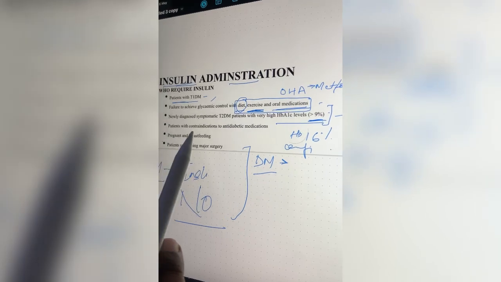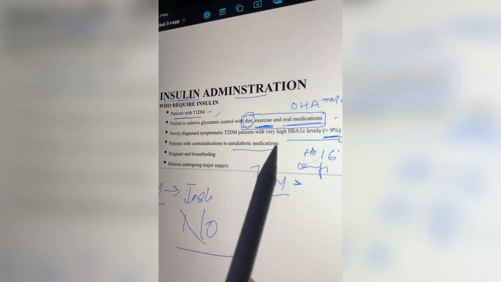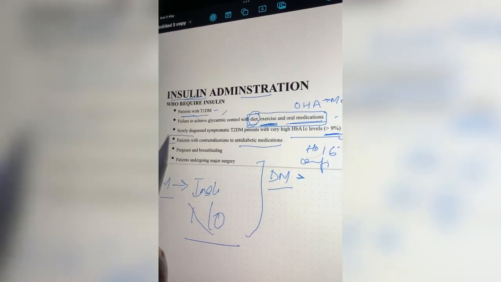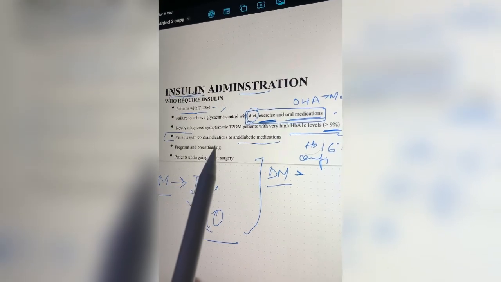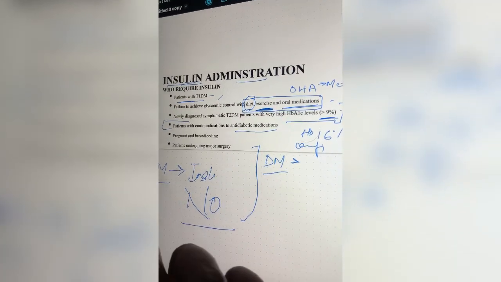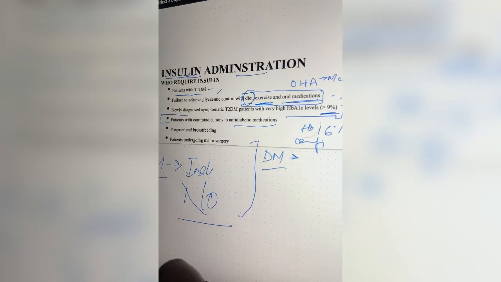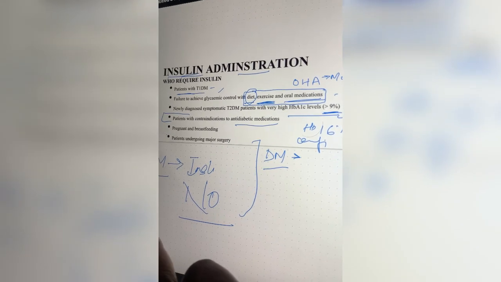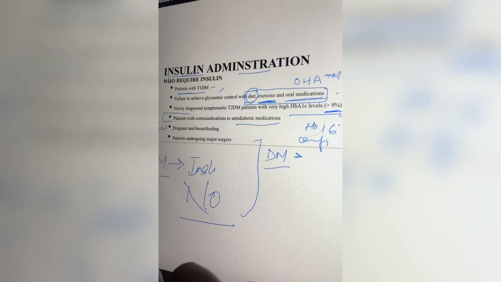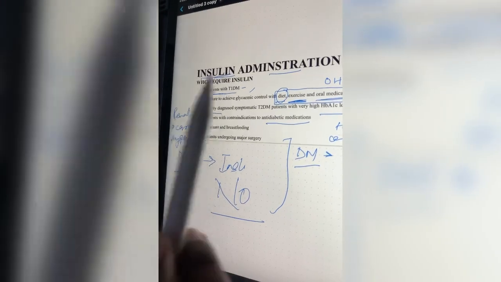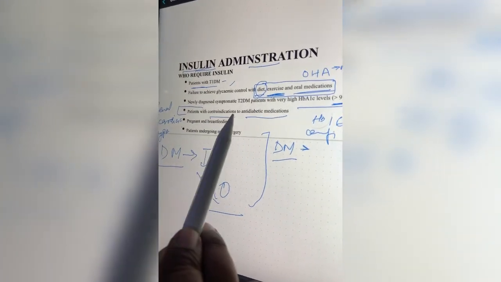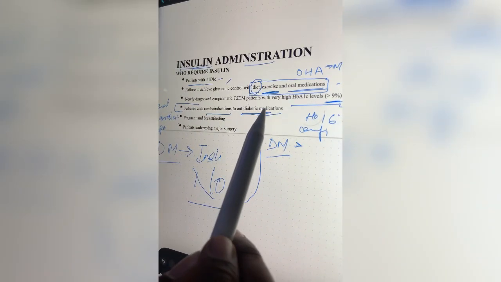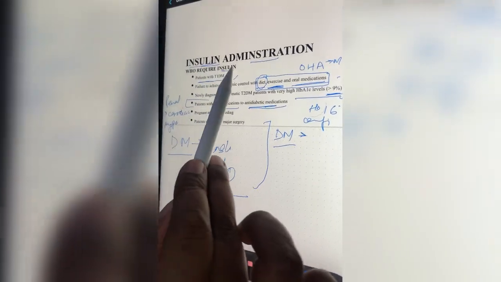The patients who are contraindicated to anti-diabetic medications. We have a list of such patients: those having a renal disorder, those suffering from any sort of cardiac disorder, and those hypersensitive to metformin. These are the patients who are contraindicated for anti-diabetic medication, so these patients are treated only with insulin therapy.